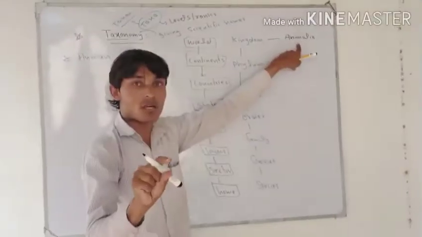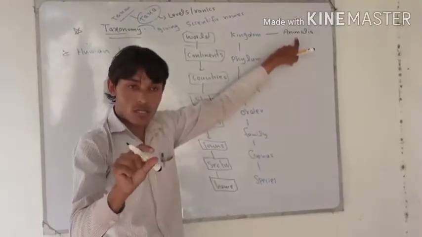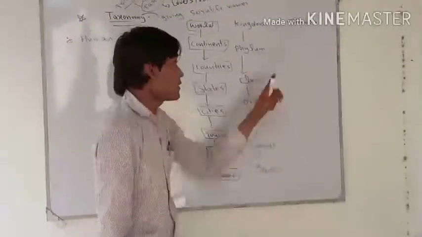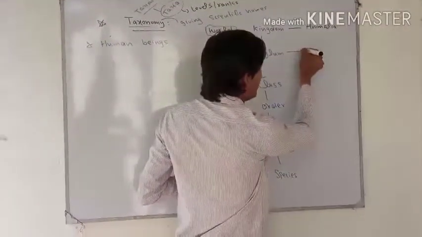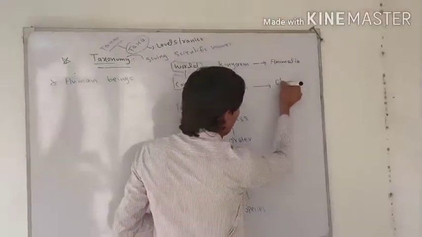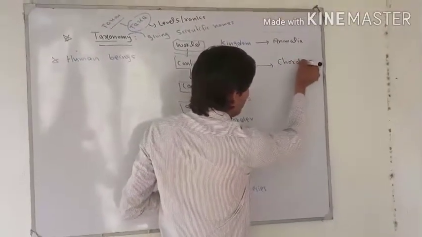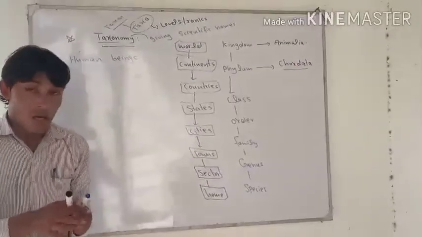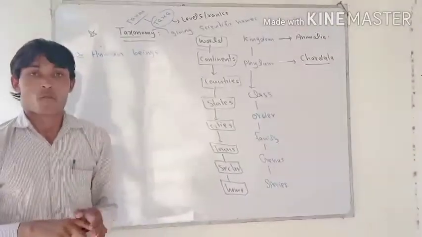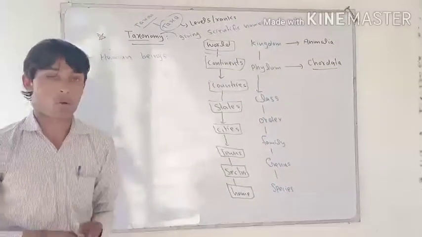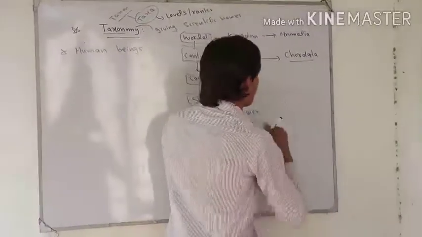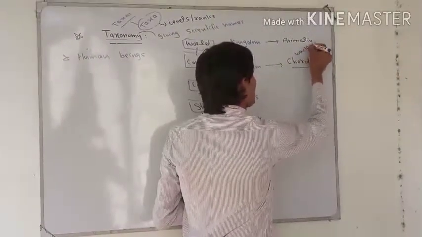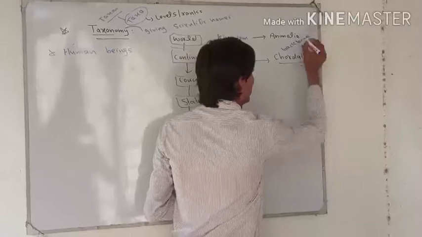Animalia include those organisms which cannot prepare their own food because they do not have chloroplast. Then we have phylum, which is Chordata. Chordata are those organisms which have a backbone. Backbone is also called vertebrate.